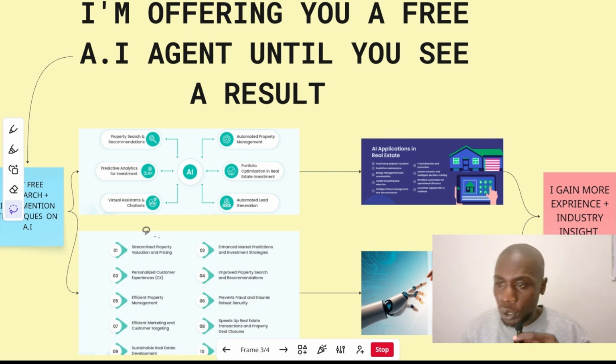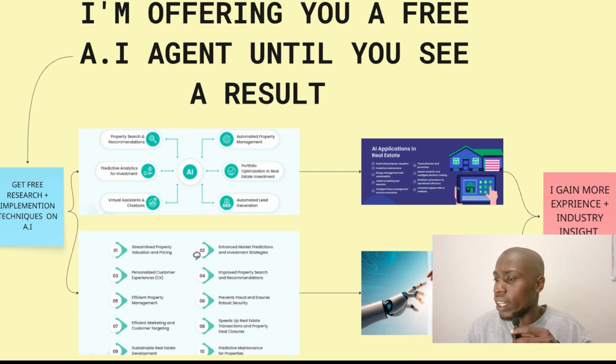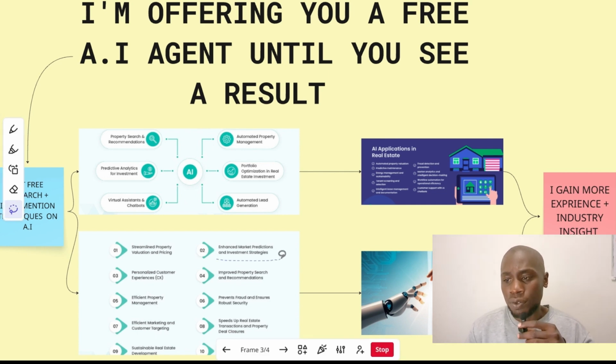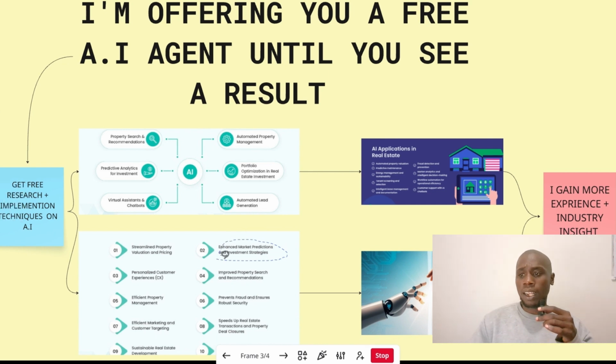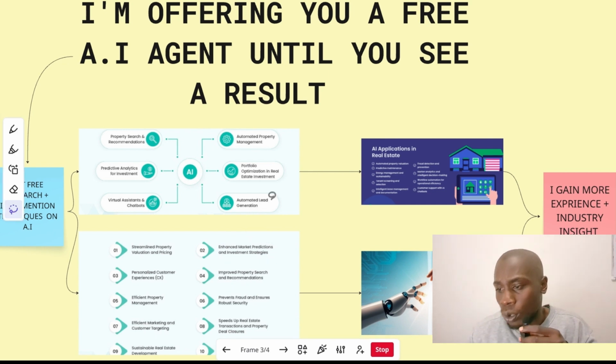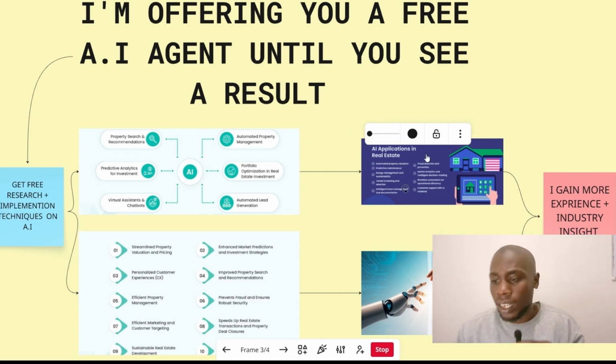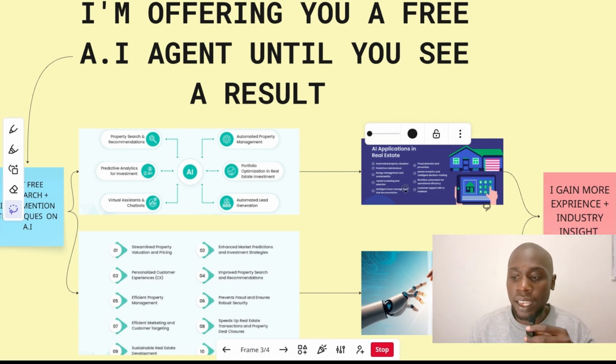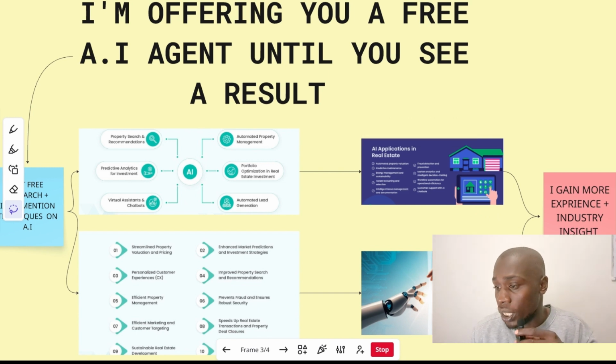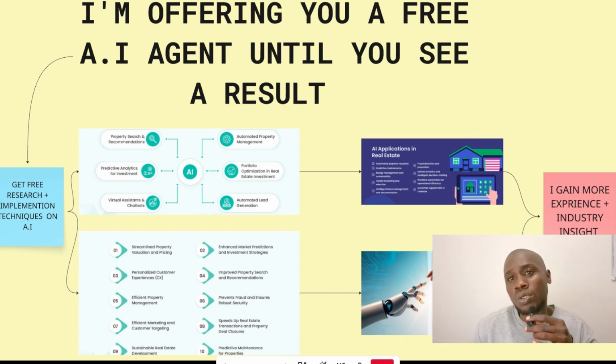technologies. So what we have here is property search recommendations, which are automatic. We have automated lead gen, and then we have automated property management. This is all through virtual assistants and chatbots. We can also streamline property valuation and pricing. The seller just sends you pictures and then the AI analyzes everything. We teach it to have enhanced predictions and investment strategies.